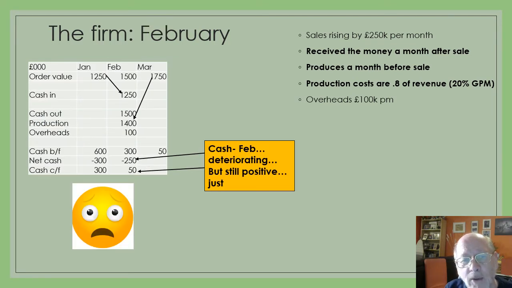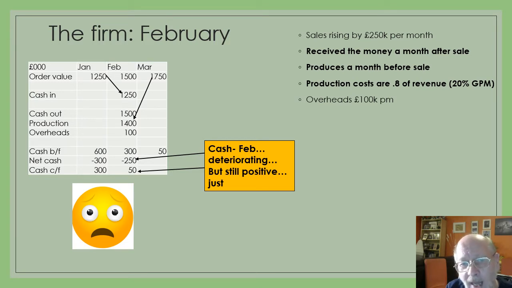Now let's move into February. Well, our cash in is going up a bit because those sales from January, the money is now coming in February, so that's gone up to 1,250. But the cash out, we are now producing for sale in March, and 80% of 1,750 is 1,400. So with 1,400 in production costs and 100 in overheads, our total cash out is 1,500. Cash in 1,250, cash out 1,500. That is a net cash flow of minus 250.